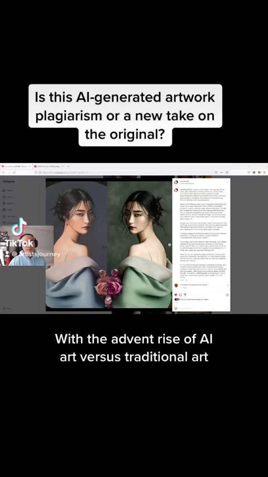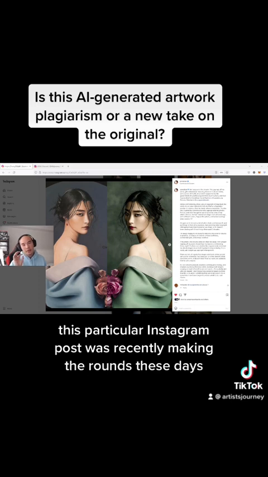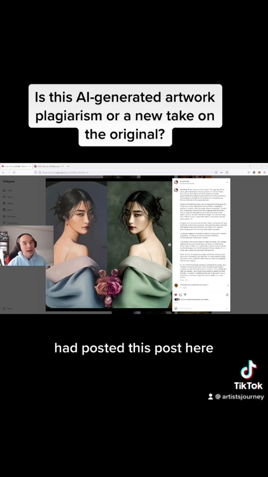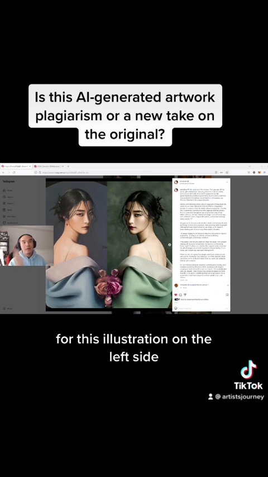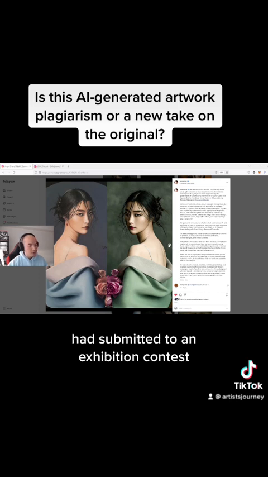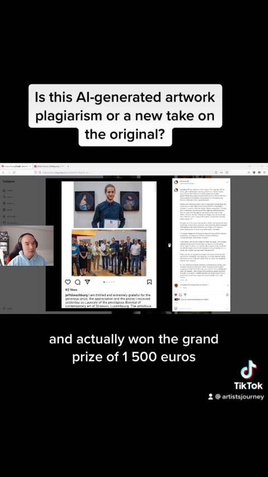With the advent and rise of AI art versus traditional art and the concerns with copyright infringement and IP, this particular Instagram post was recently making the rounds these days. Zeomotion, also known as Jinga Zhang, had posted this post here where her photo on the right side was used as a reference for this illustration on the left side. And the artist who had used this reference on the left side had submitted to an exhibition contest and actually won the grand prize of 1,500 euros.